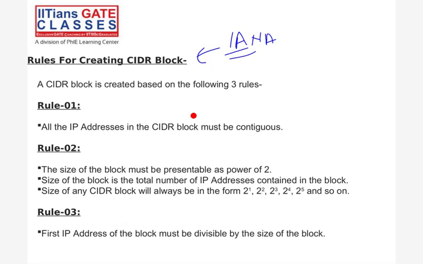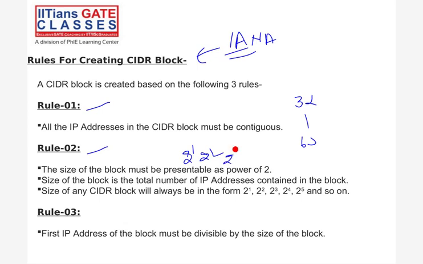It should be continuous. First rule is done. The second rule, the size of the block must be presentable as a power of 2. So power of 2 means 2 raised to power 1, 2 raised to power 2, 2 raised to power 3, 2 raised to power 4. It means 2, 4, 8, 16, 32, 64, 128. Only that number of IPs we can assign.